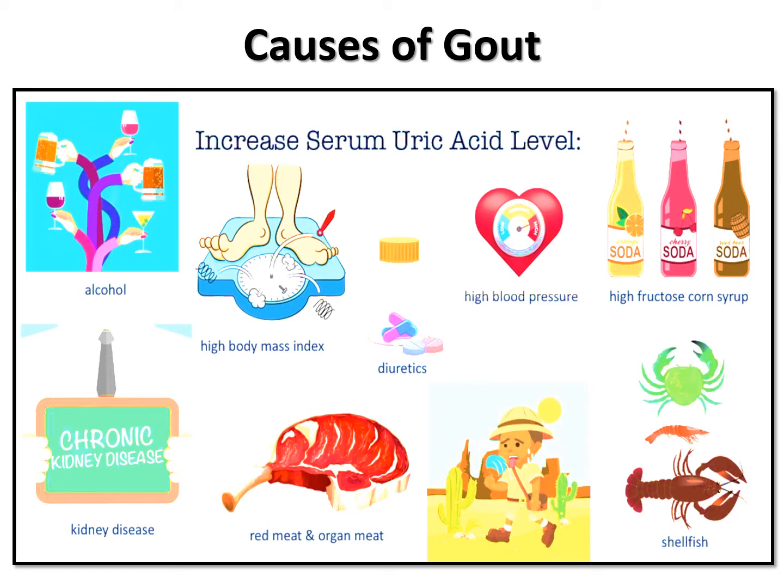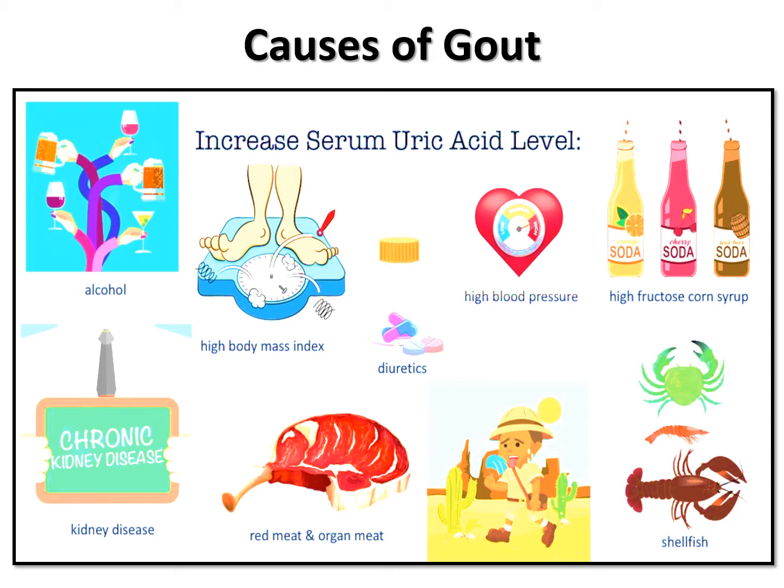The main reasons of gout are a high fatty and protein diet, alcohol, high body mass index, excessive use of diuretics, high blood pressure, high fructose corn syrups, red meat, organ meat, and kidney diseases, if already present, which could serve as a secondary cause of gout.